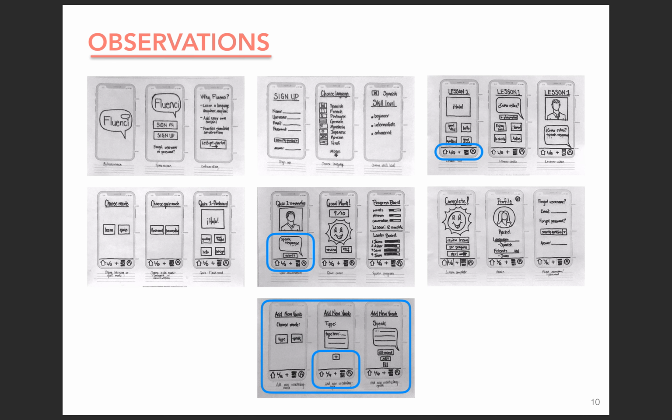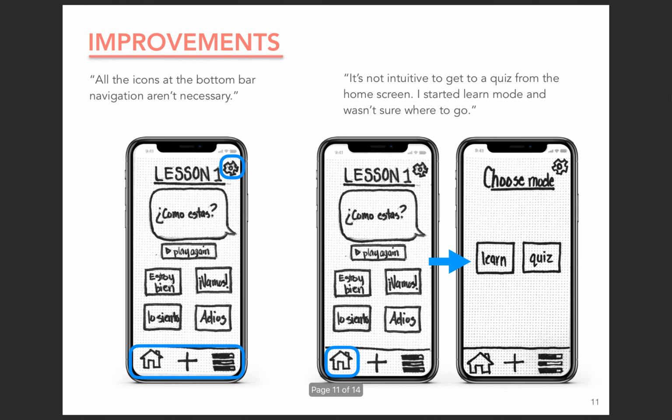Several aspects of the original prototype needed to be revised to address the difficulties encountered in user testing. One user observed that all the icons at the bottom navigation bar aren't actually necessary. So on the bottom bar, the LQ icon was removed. The appearance of the profile settings icon was changed and it was moved to the upper right corner.